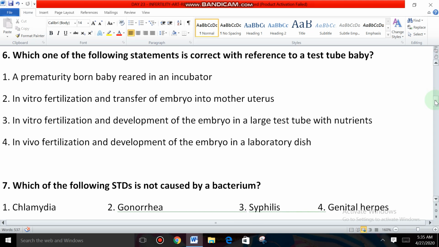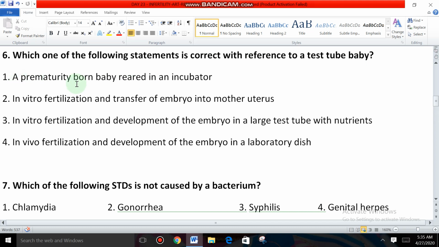Next one. Which one of the following statements is correct with reference to a test tube baby? Test tube baby, IVF. Go through the options.